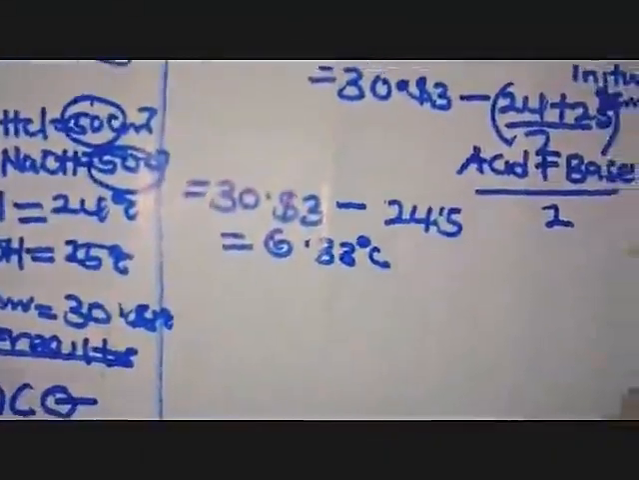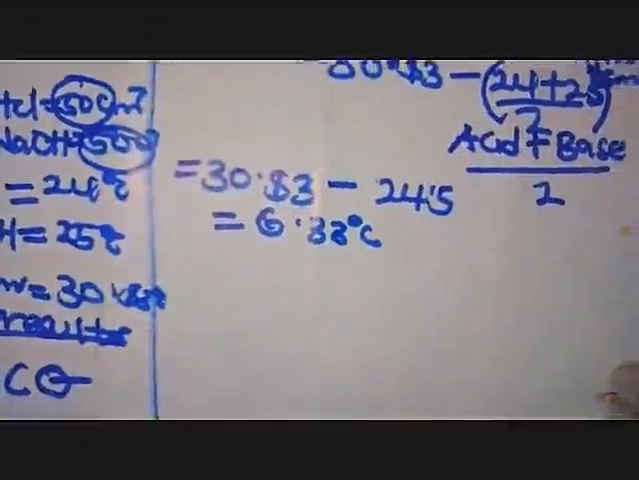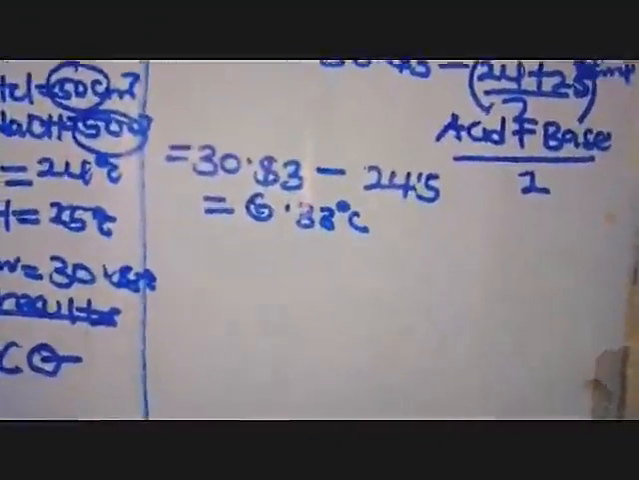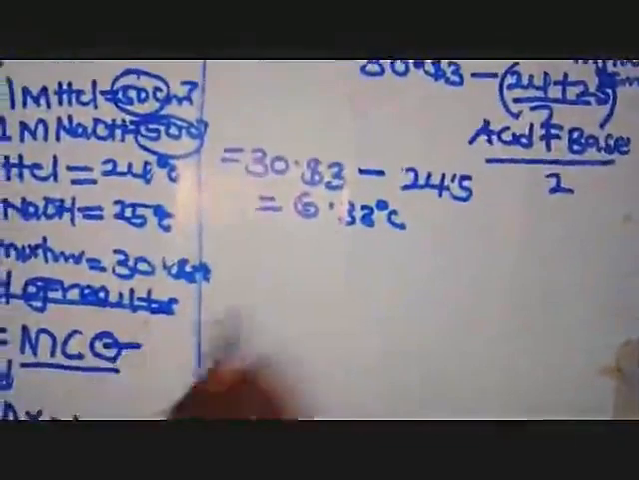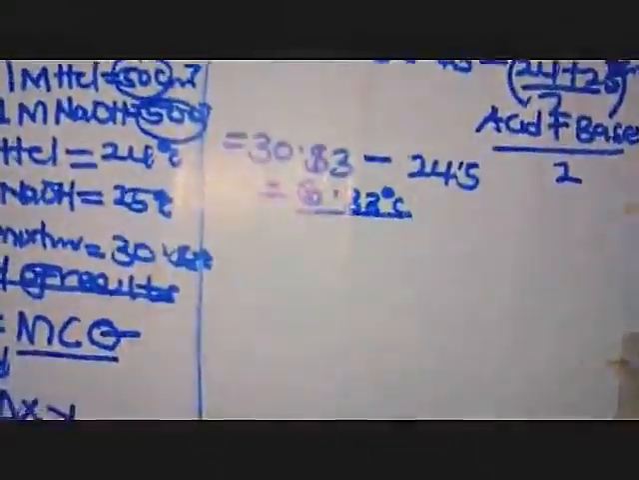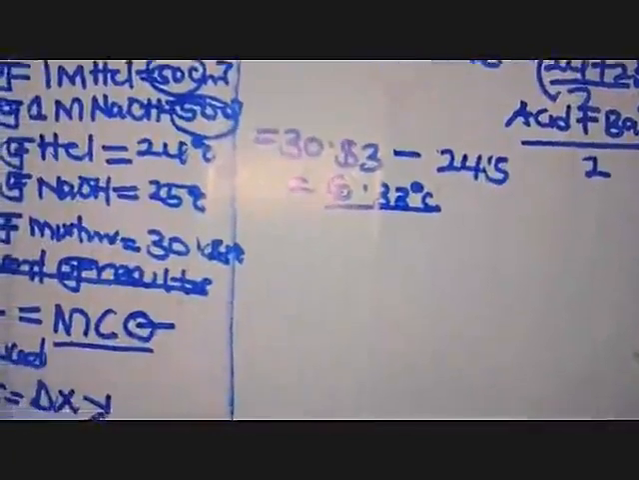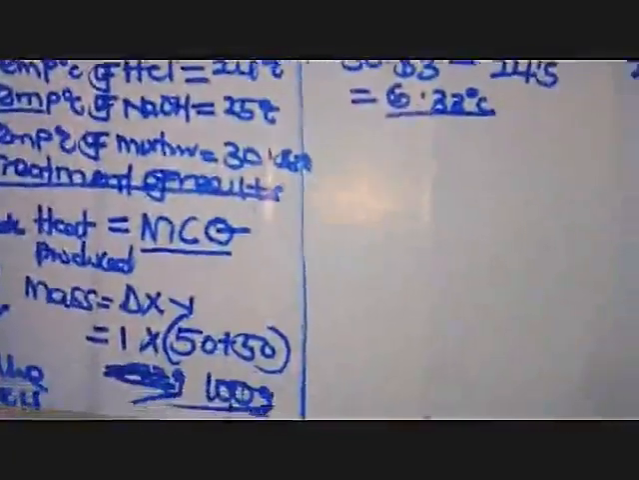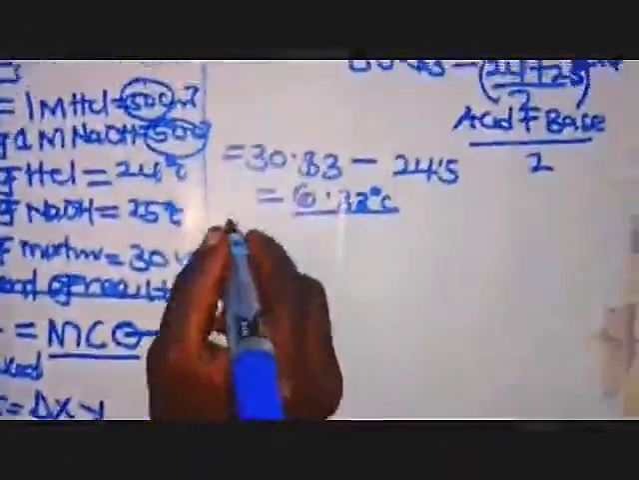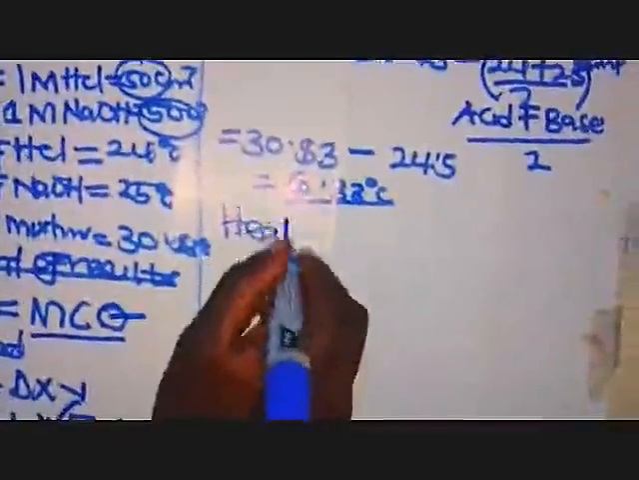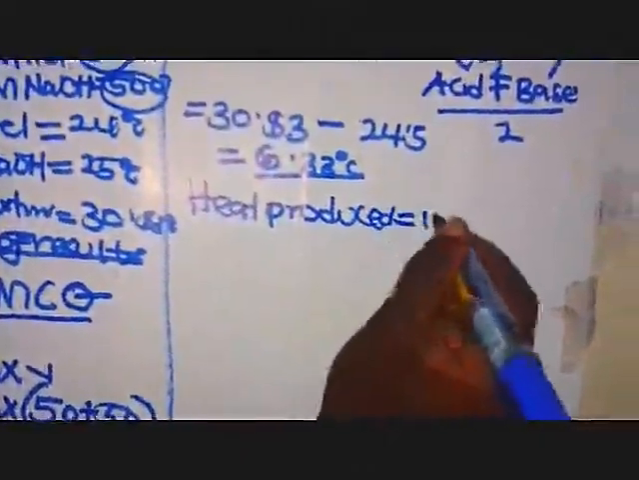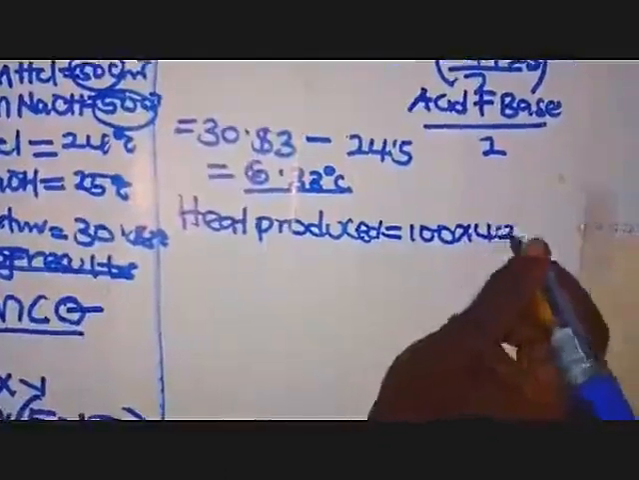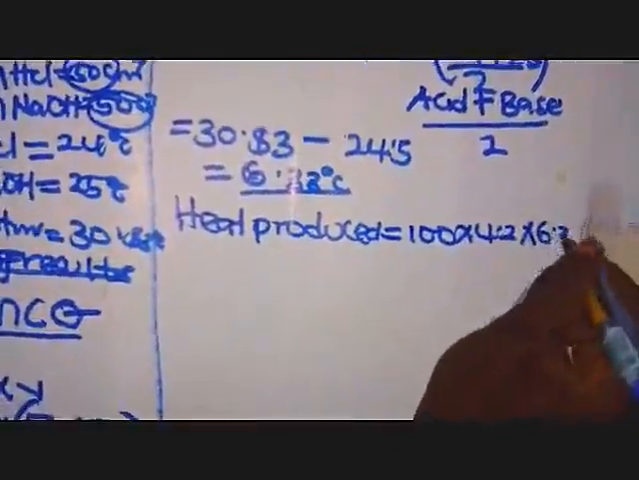Centigrade. Remember, we are looking for molar heat of neutralization. So what we are going to do next, remember the formula we used: it is mass times specific heat capacity times change in temperature, which we have already got here as our DT. Our mass was 100 grams. Then what next? We are going to substitute. So we have our heat produced is now equivalent to 100 times 4.2, then times 6.33.